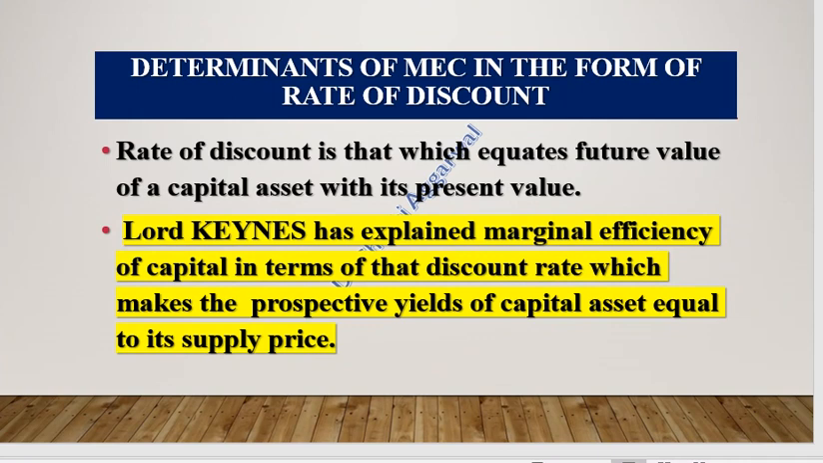Here, if we take the marginal efficiency of capital in the form of rate of discount, rate of discount is that value which equates the future capital value with its present value. So Lord Keynes has explained marginal efficiency of capital in terms of that discount rate which makes the prospective yield of a capital asset equal to its supply price.